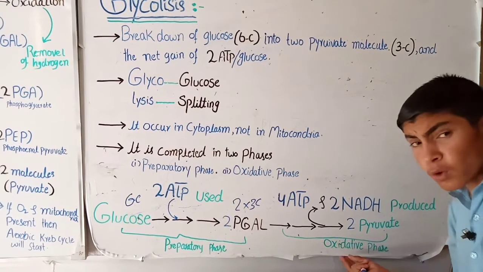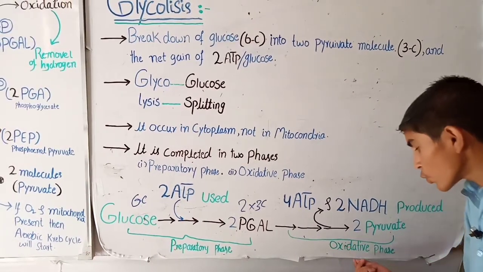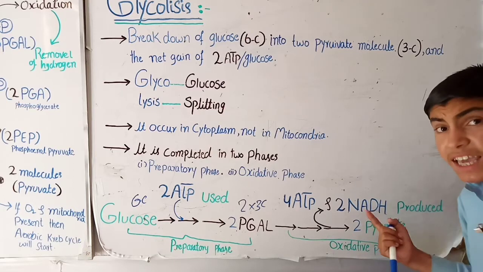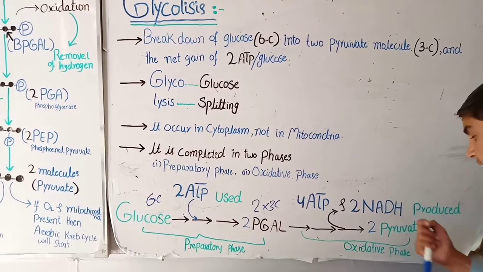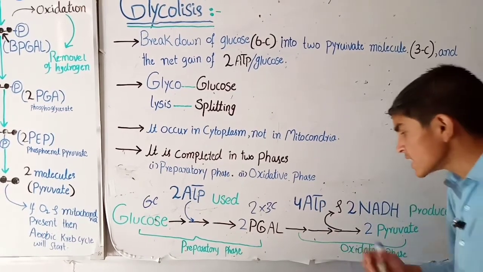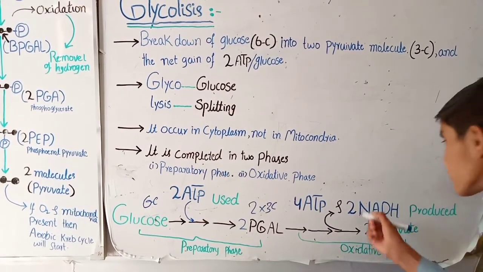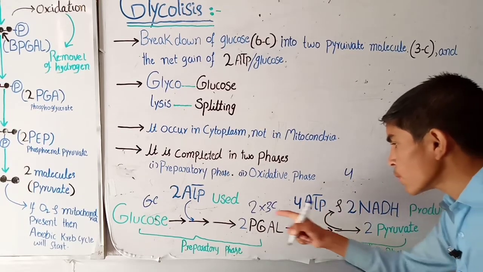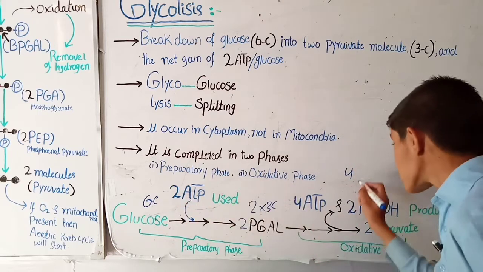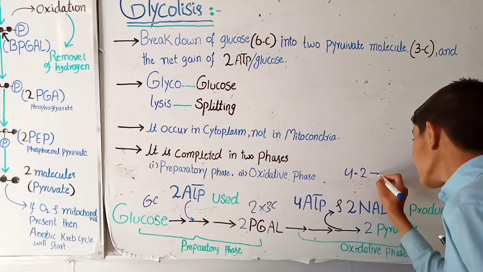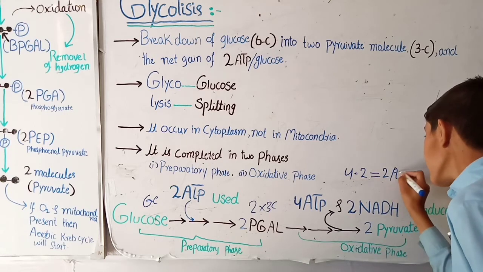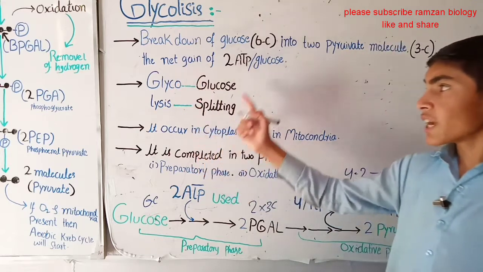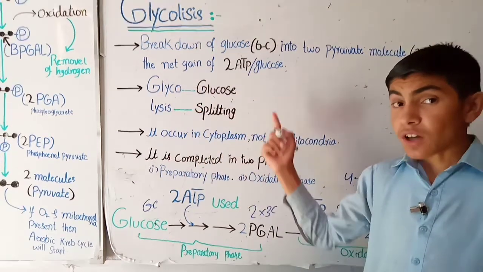So here the removal of hydrogen occurs, due to which it is called the oxidative phase, and the hydrogen comes and attaches itself to NAD, giving us NADH. Now, how much energy is produced during glycolysis? We count that 4 ATP are produced, and 2 are used, so 4 minus 2 gives us 2 ATP. So it is proved that during glycolysis we gain only 2 ATP as a net source of energy.